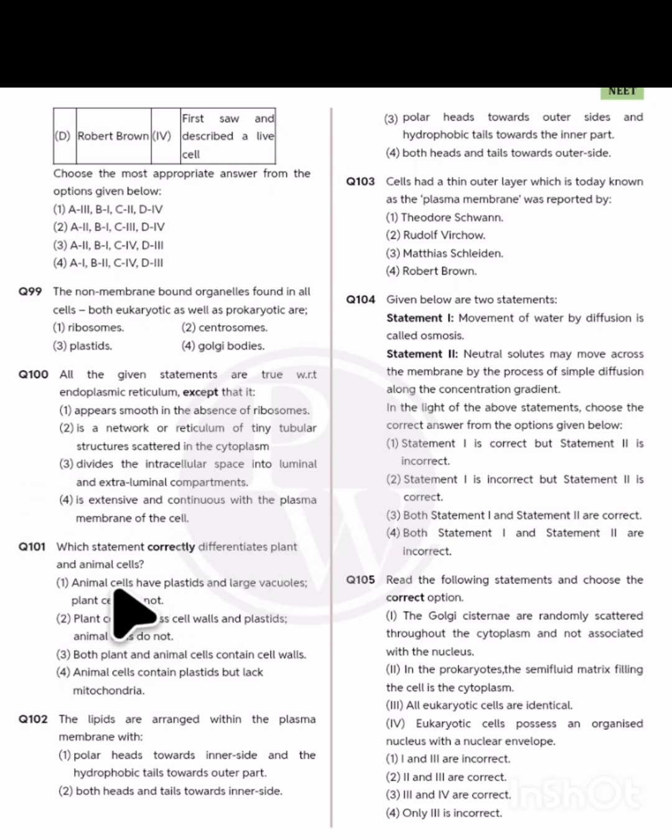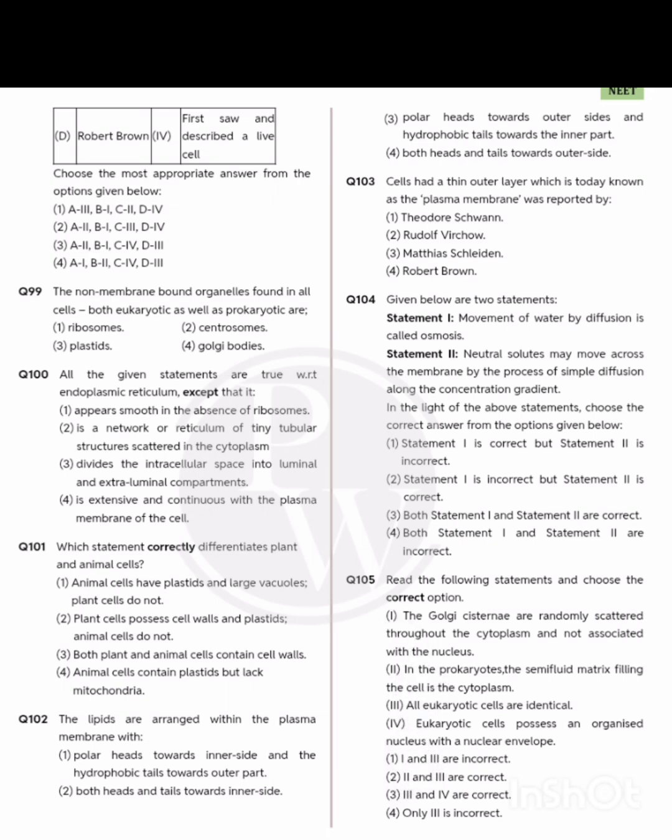The next question is 105. Read the following statements and choose the correct option. The Golgi cisternae are randomly scattered throughout the cytoplasm, not associated with the nucleus. In a prokaryote, a semi-fluid matrix fills the cell in the cytoplasm, right? And it's asking that all eukaryotes are identical. This is a wrong statement. Statements 1 and 3 are incorrect here. Option 1 is the correct answer.